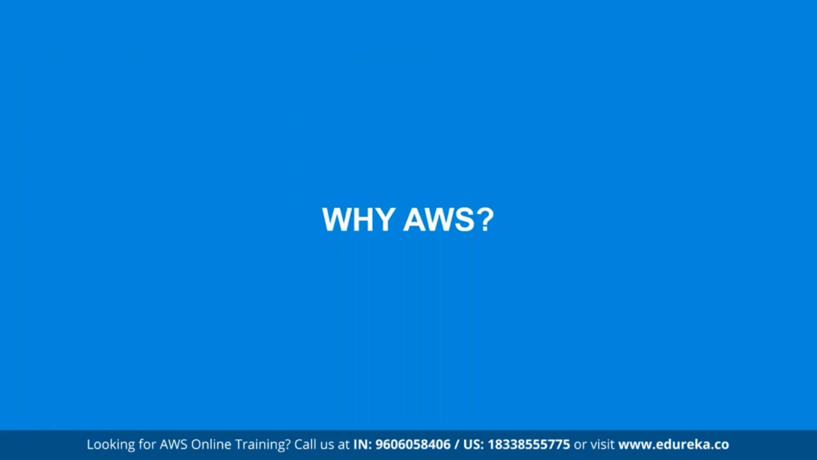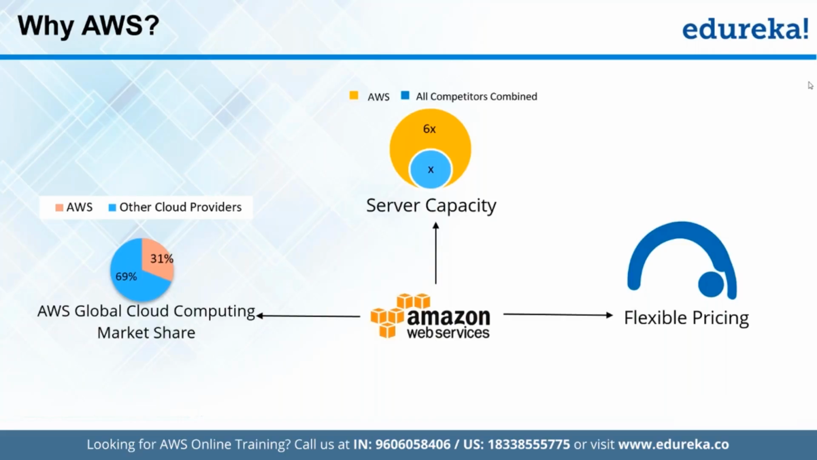All right. Now let's understand why exactly we need AWS. AWS is basically the main cloud computing platform that is owned by Amazon. It is, we can say, the first most popular cloud computing platform that was ever deployed.